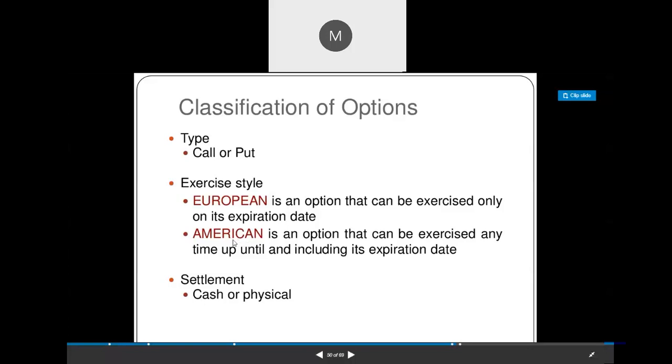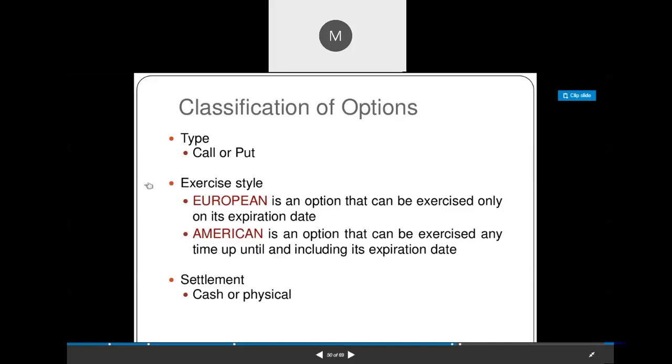We don't have European option. We only have American option. That means if I purchase today, I can sell tomorrow also. So we need not wait till the maturity date. So that is the option under American option contract.